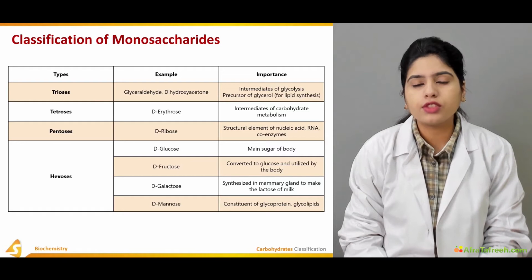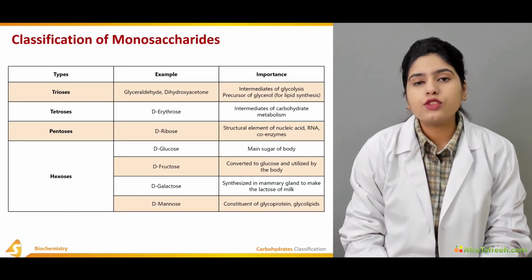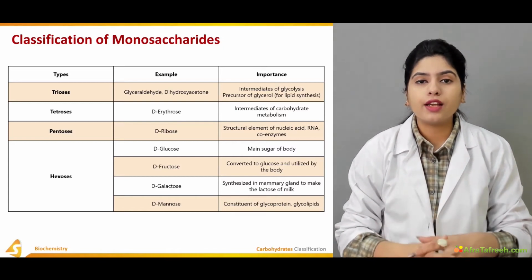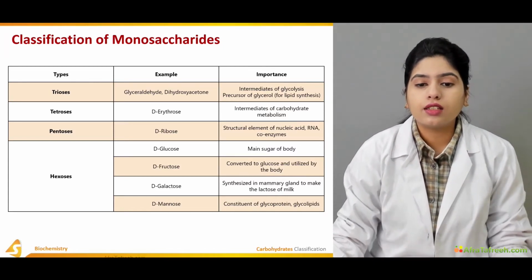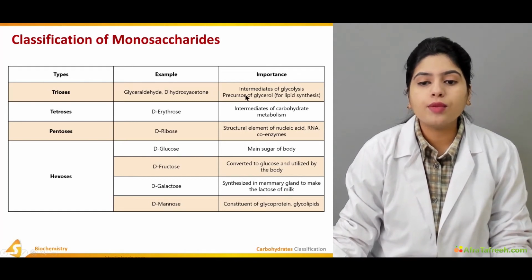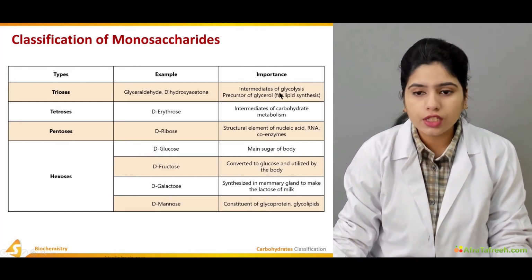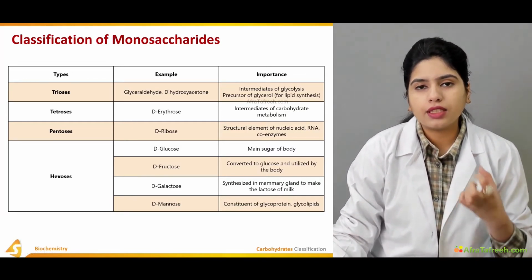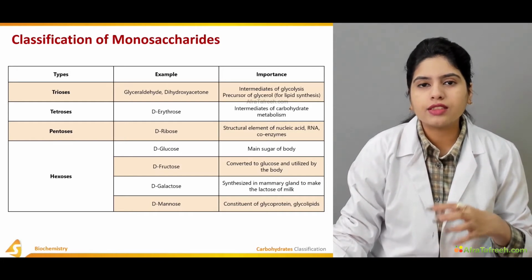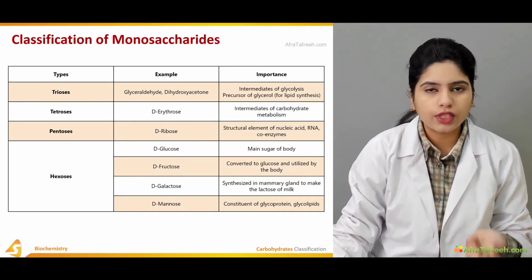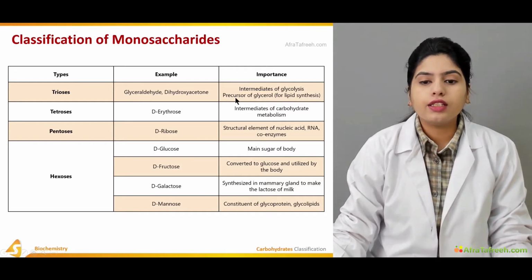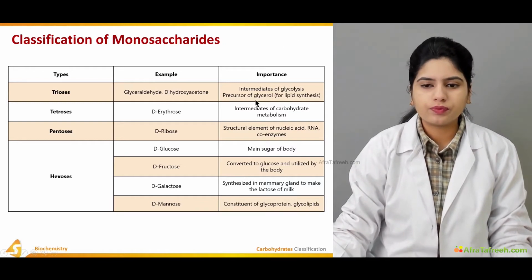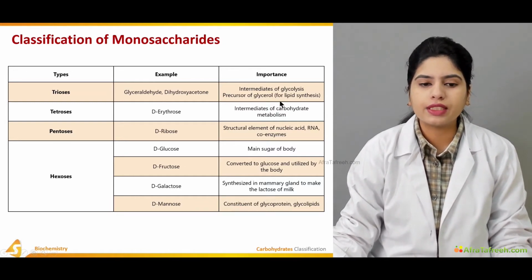We discussed the trioses, which consist of 3 carbons in their structure. They can be glyceraldehyde or dihydroxyacetone. These are important because they are intermediates of glycolysis. Glycolysis is basically a pathway that occurs inside our body, where there is a breakdown of glucose and the production of energy is involved. These trioses are also the precursors of glycerol that is involved in lipid synthesis.